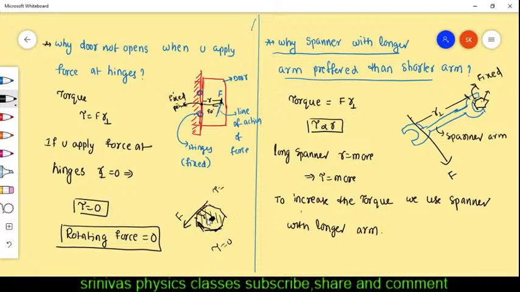This is the perpendicular distance. Torque is equal to force into perpendicular distance. But the perpendicular distance is nearly zero, because the fixed point is at the center and the nut is very small in size. R perpendicular is very small, nearly zero, so the torque is nearly zero. Torque nearly zero means the rotating force is nearly zero, which means it cannot rotate.